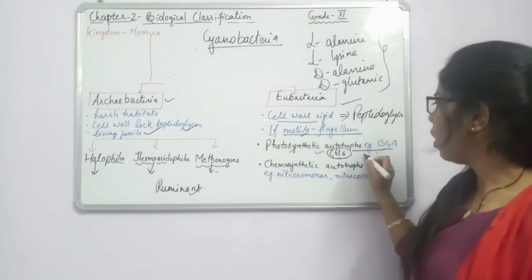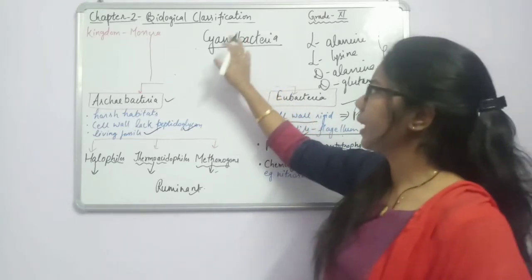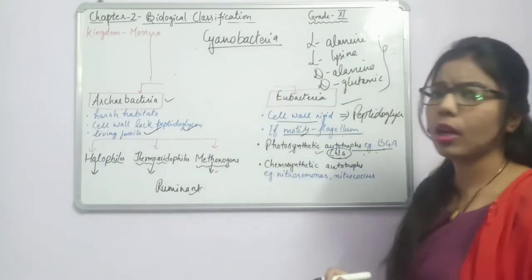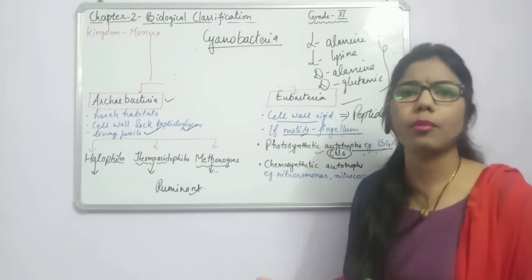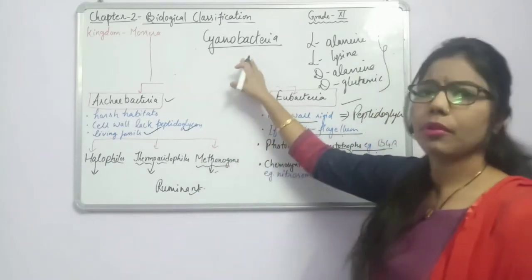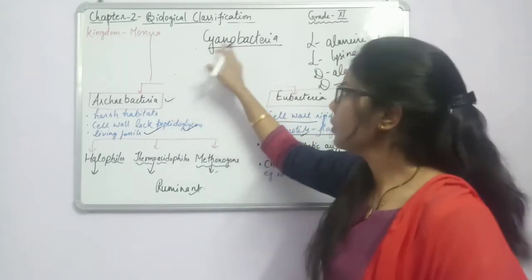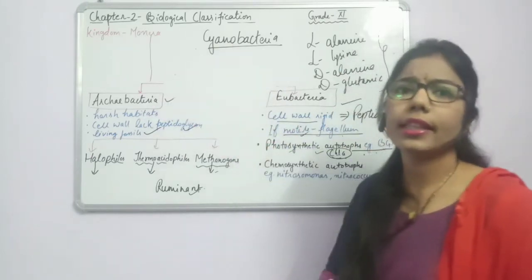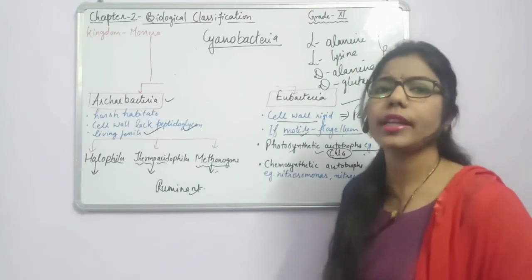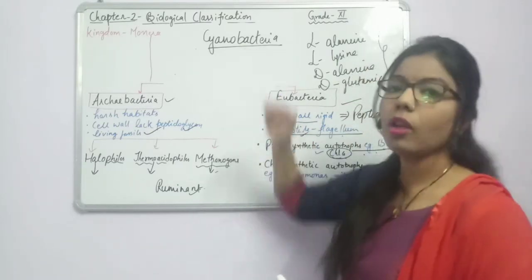Along with this, if you see the different characteristics of cyanobacteria, they can be present in different forms. They can be unicellular, filamentous, or colonial. So these are different types of cyanobacteria. And in your NCERT, it is mentioned that Nostoc and Anabaena are examples of cyanobacteria.